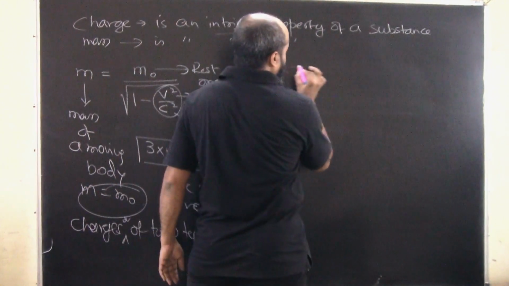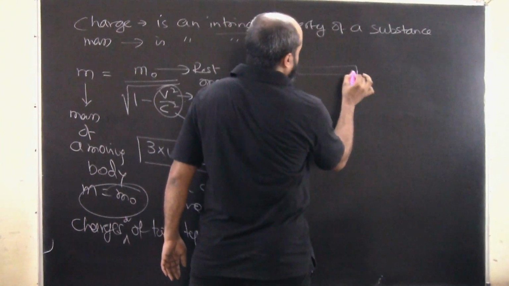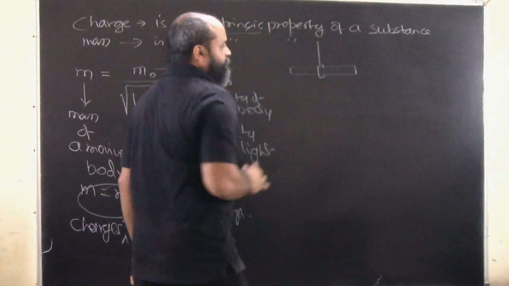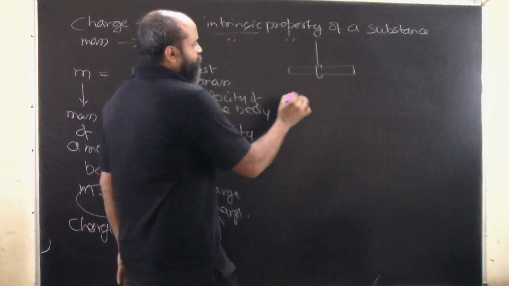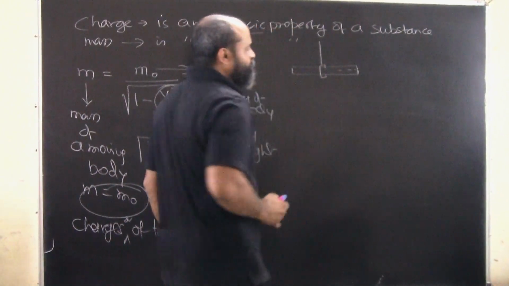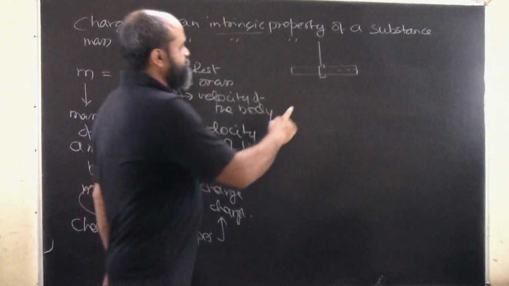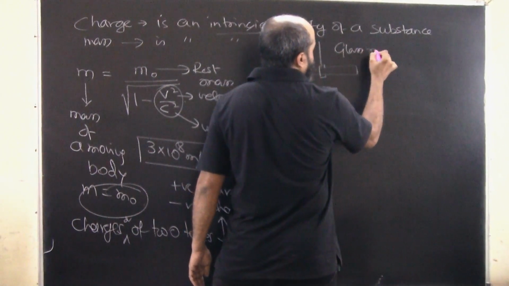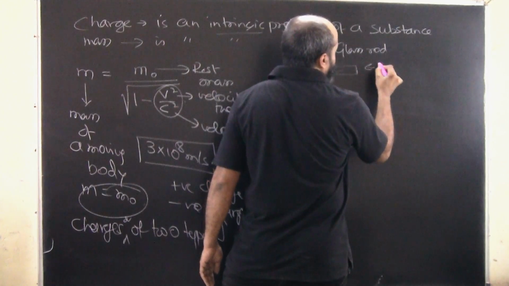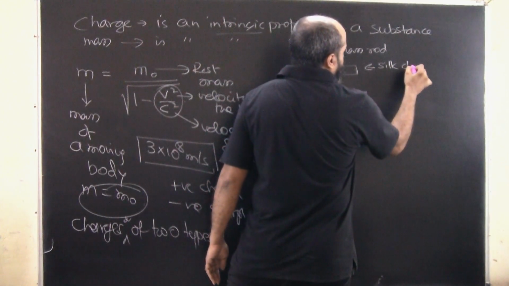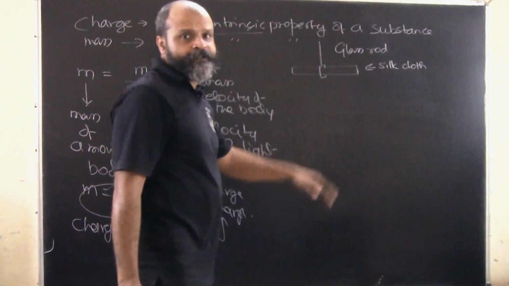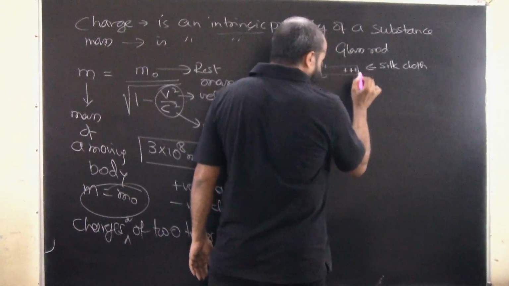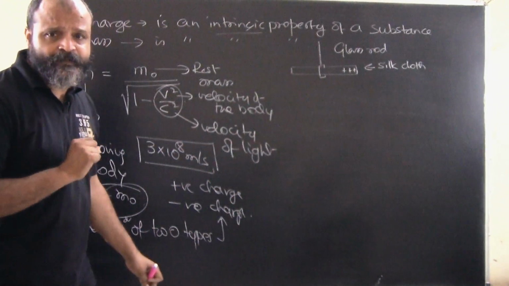For example, just to give you a heads up here, let's say you have a glass rod and you have suspended it. On one of the edges of the rod, you rub it with a silk cloth. When you rub the glass rod with a silk cloth at one of its ends, it will acquire a positive charge. Now, we all know why it acquires a positive charge.